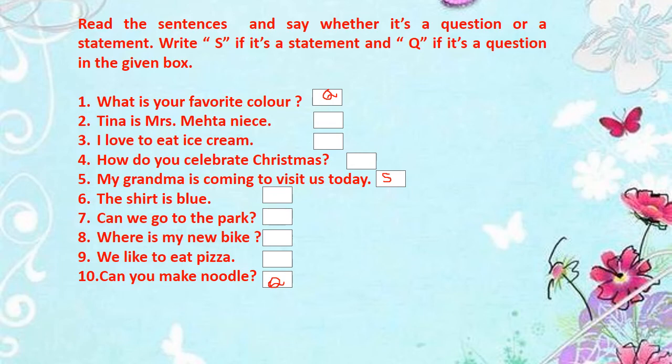Number 1. What is your favorite color? See here, children. This sentence begins with the question word what, and it has a question mark at the end of the sentence, isn't it? So it asks you something. What is your favorite color? You can answer it. My favorite color is green. This sentence can be answered. So this is a question. So we will write Q.